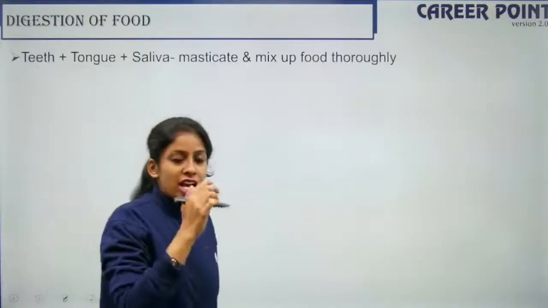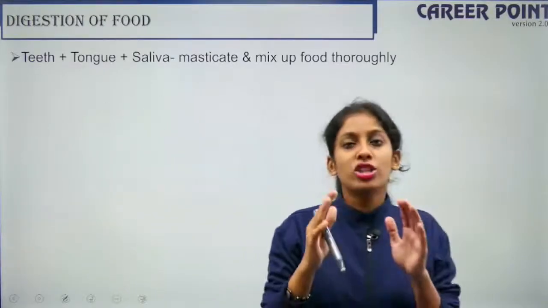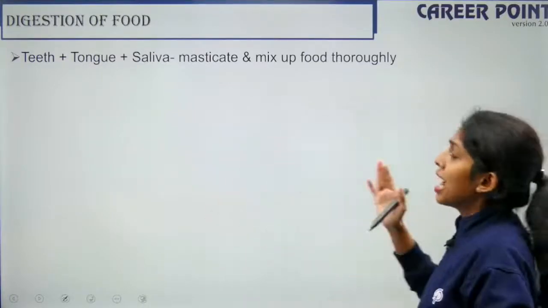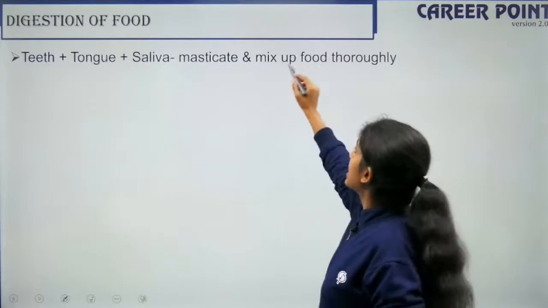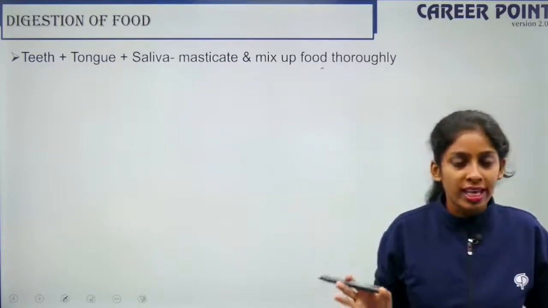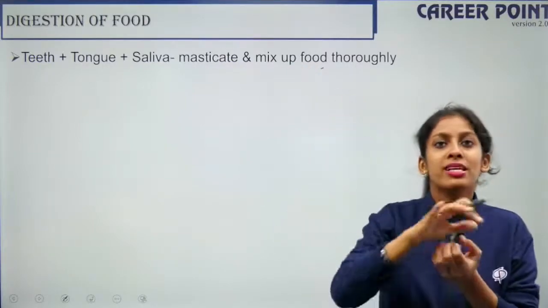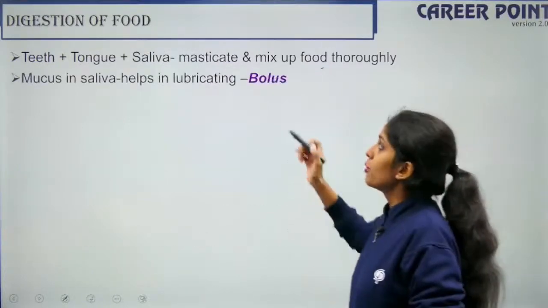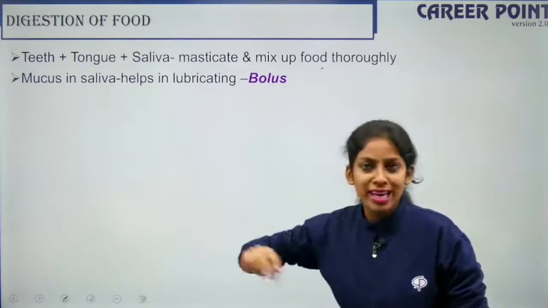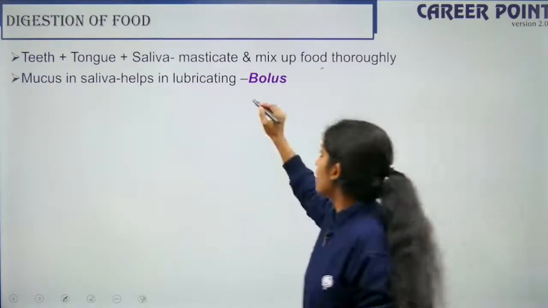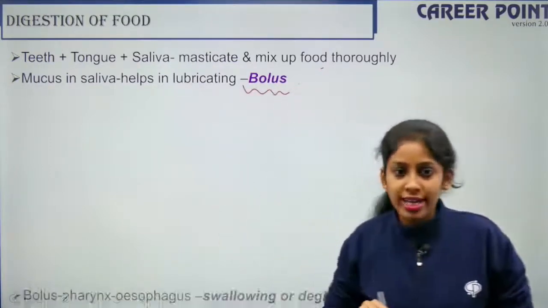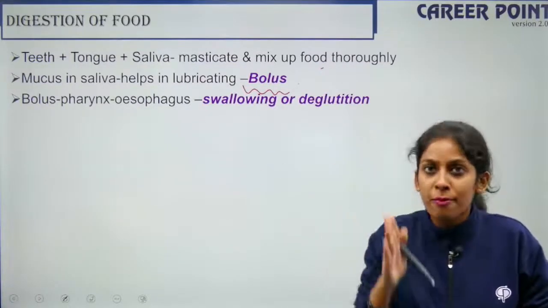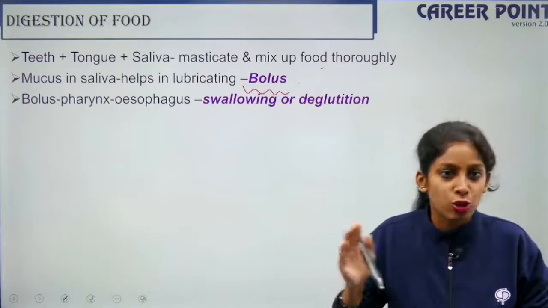Right? Okay. So now from the oral or the buccal cavity, it has to move down further. The teeth, tongue and the saliva help in the mastication and mixing of the food thoroughly. They help in chewing the food and mix up the food so that it is evenly smashed. The mucus in the saliva helps in lubricating, helps in movement. So now the food is known as bolus. The bolus now enters the pharynx and from the pharynx it moves inside the esophagus.